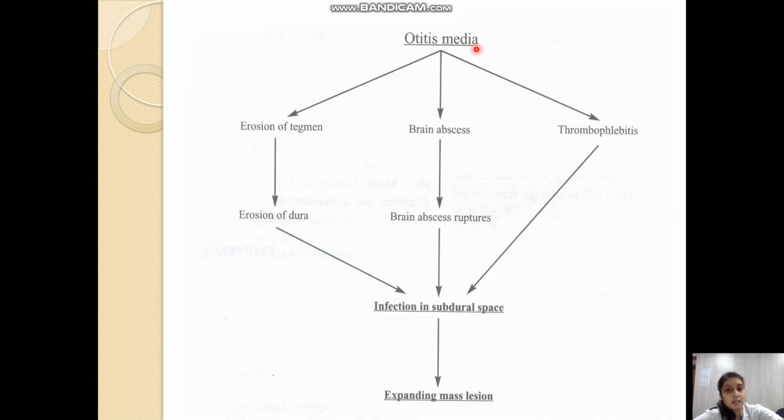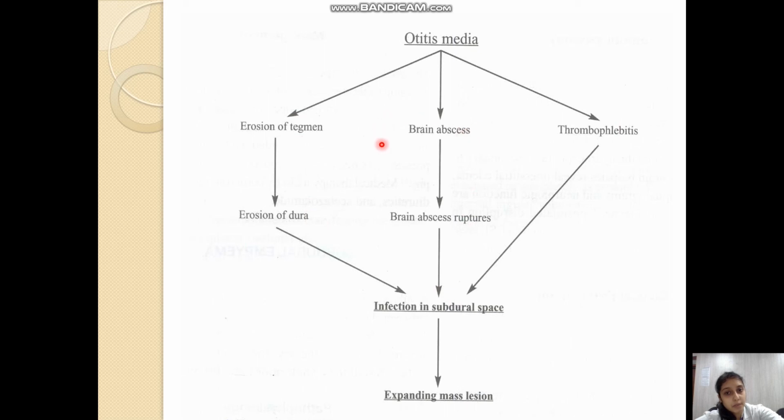We can see here the pathophysiology. Whenever there is otitis media, there can be erosion of the tegmen, brain abscess, or thrombophlebitis. Once the tegmen is eroded, the dura will start eroding. So erosion of the tegmen and the dura will lead to infection in the subdural space.